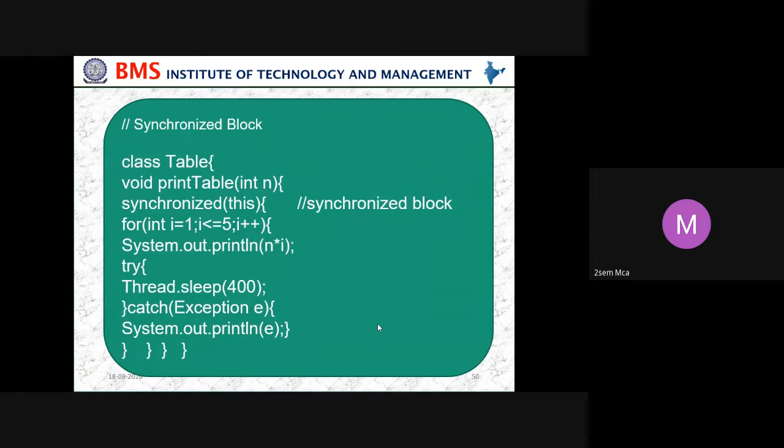Class Table, void printTable. Here we are using the synchronized keyword for a particular block. That's the reason we are using this method. For printing, we use System.out.println and execute that. How many times? Start from i equals 1 till i is less than or equal to 5; you repeat that loop. Because it is synchronized, until the printing for one is done, the second one waits for some time. In that case, we use sleep. And since there may be some error with the sleep method, we use the exception handling, that is try and catch.